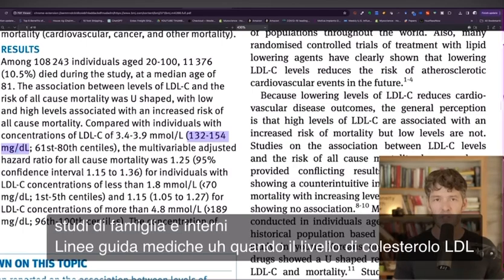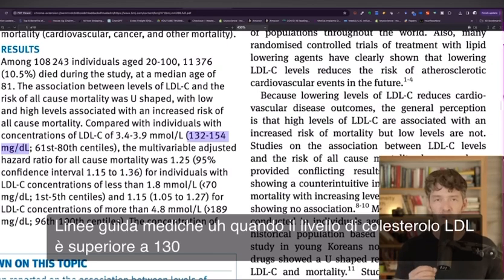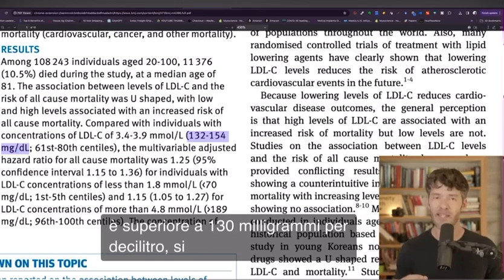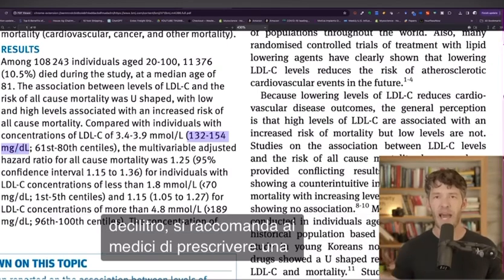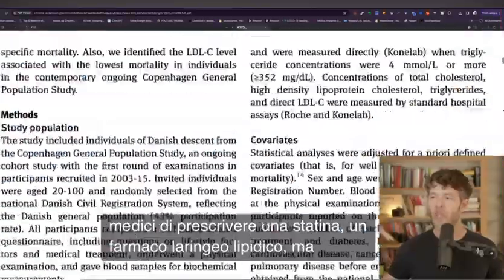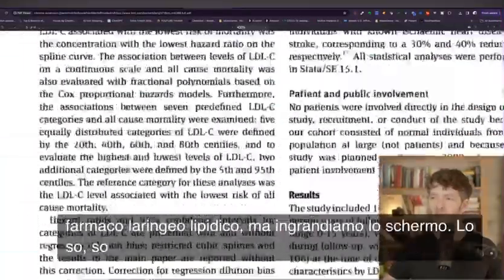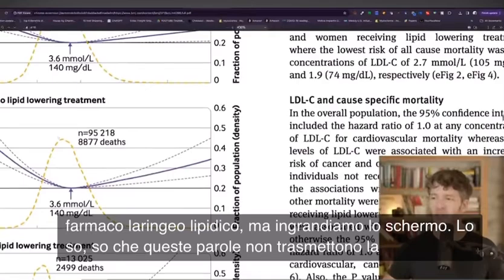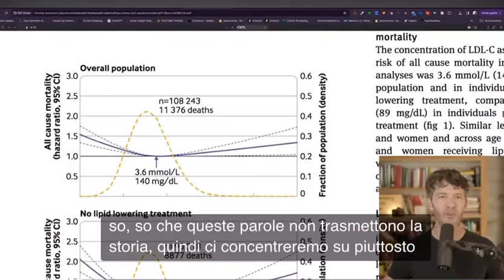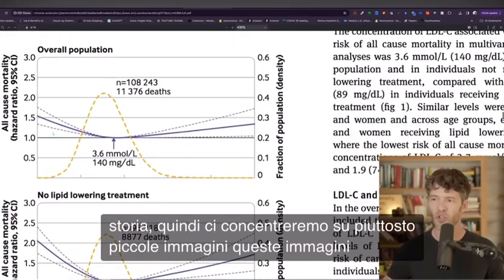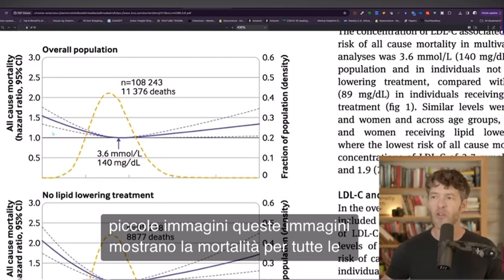When an LDL cholesterol level is over 130 milligrams per deciliter, it's recommended that clinicians prescribe a statin, a lipid-lowering medication. But let's zoom down. I know these words don't convey the story, so we're going to focus on pretty little pictures. These pictures are showing all-cause mortality.